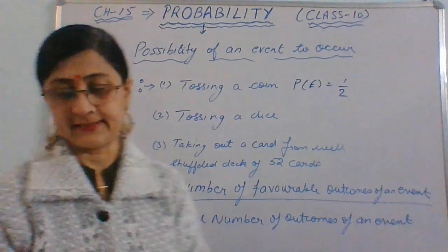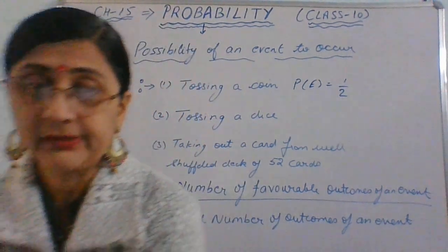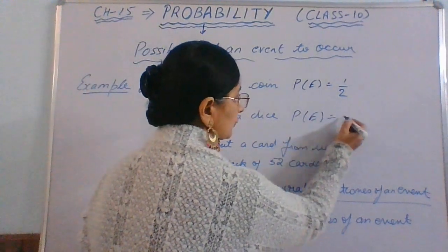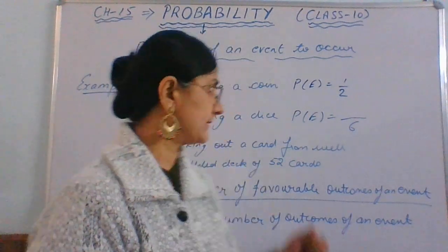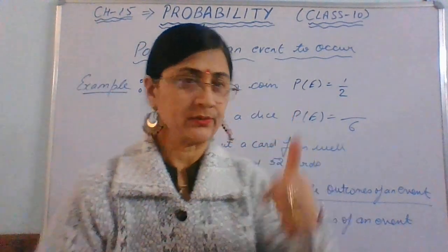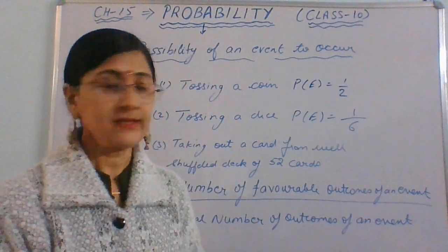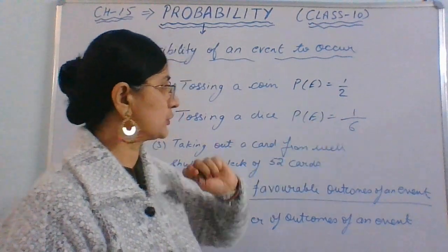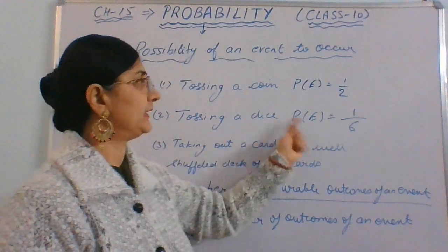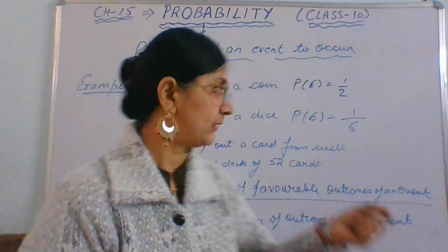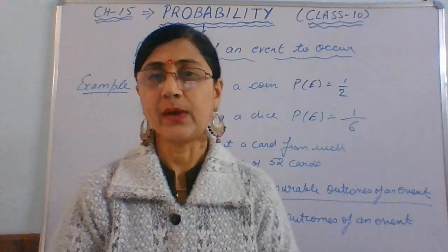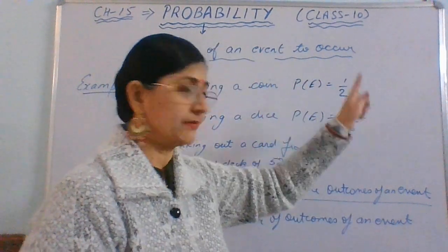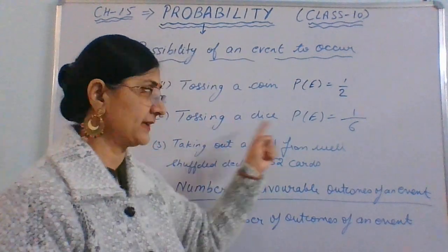If we talk about the dice, the total possibilities there will be 6, because in a dice we have 6 numbers, as in a Ludo dice. If a number 2 comes out, there is one proper possibility. So favorable is 1, and 6 is total. So the probability of getting a single number like 2 or 3 will be 1 by 6. 1 is favorable, because you have drawn only number 2. And total possibilities in a dice are 6.